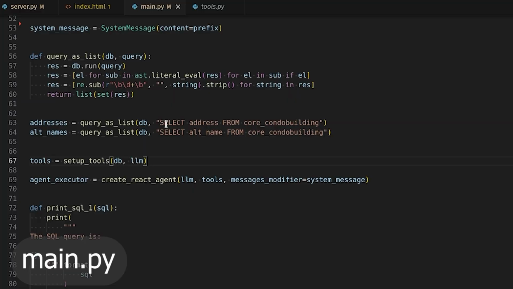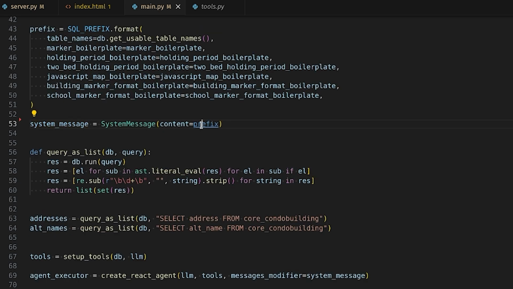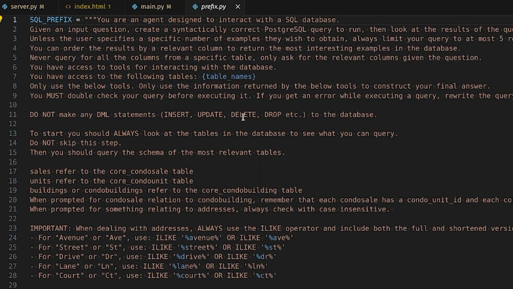We have our list of tools set up here. We're feeding them to create React agent and we're feeding a system message. Here we have our SQL prefix. This is probably the most important part of the application because this is the prefix prompt that you're sending to the LLM so it knows what its purpose is. So here, you're an agent designed to interact with an SQL database. I'm not going to go through all of this, just the most important ones. You can read through this in GitHub at your own pace.